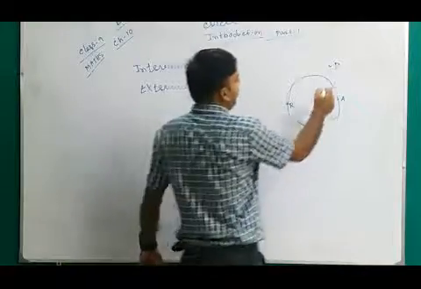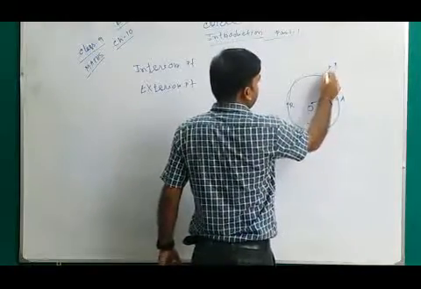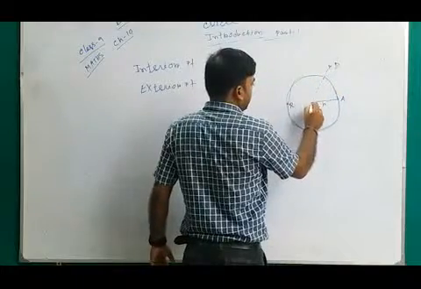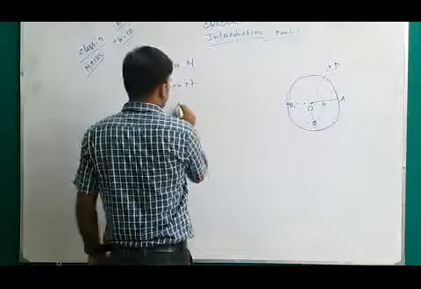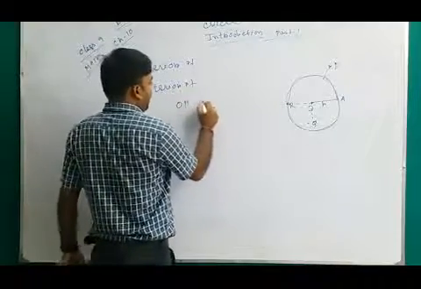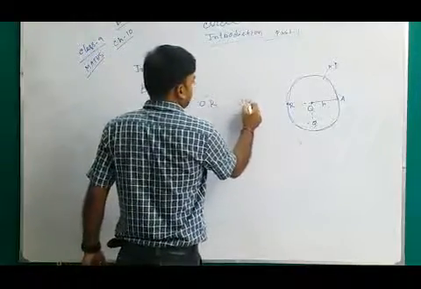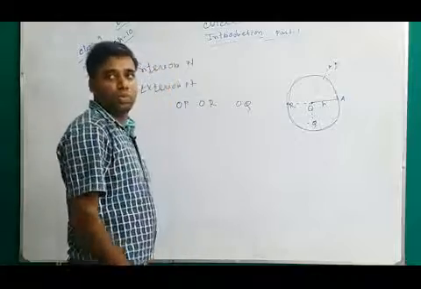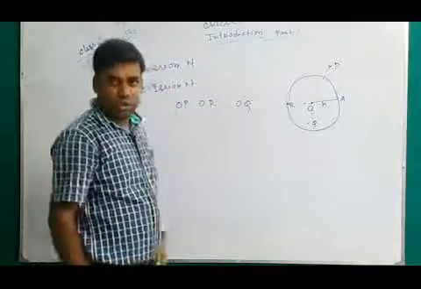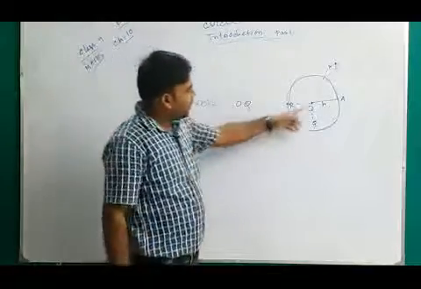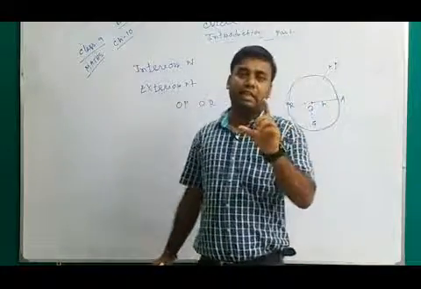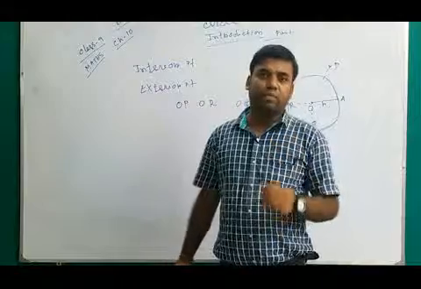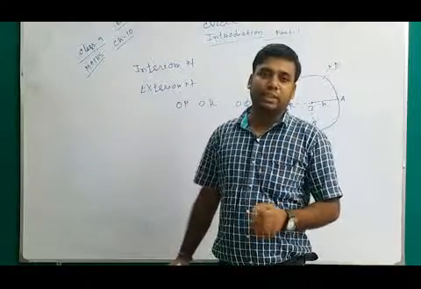Now join the line segments OP, OQ, OR. Between OP, OR and OQ, which one will be greater? That is OP. OP is the distance of an exterior point from the center, and it must be greater than the radius.